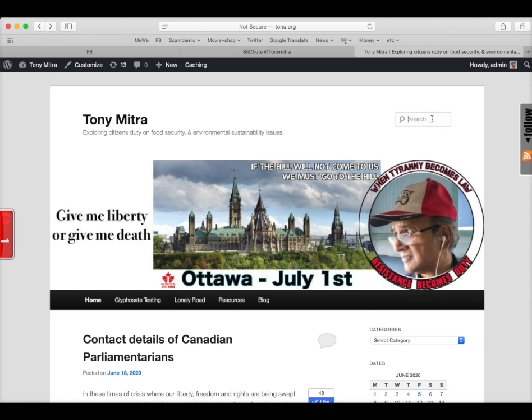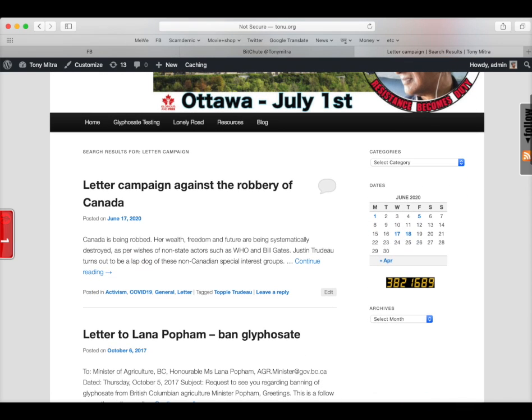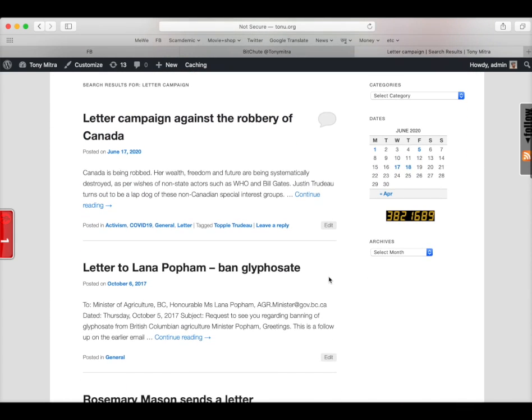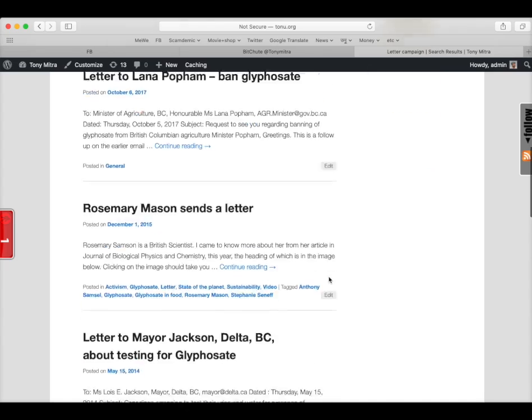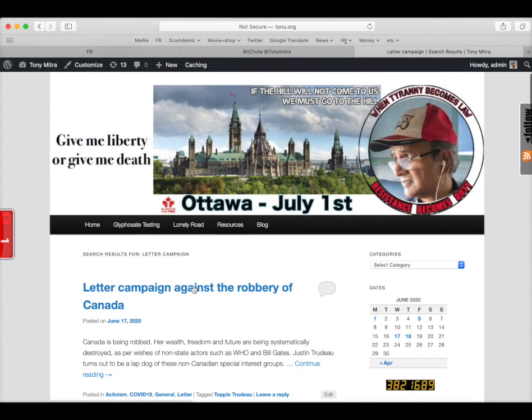One more way you can find specific blogs is there is a search field, and you can type any few combination of letters. For example, if you say letter campaign and just hit search, hit return, this one will come up. Letter campaign against the robbery of Canada, and a few other things. Letter to Lana Paham, Rosemary Mason sends a letter, and so on.